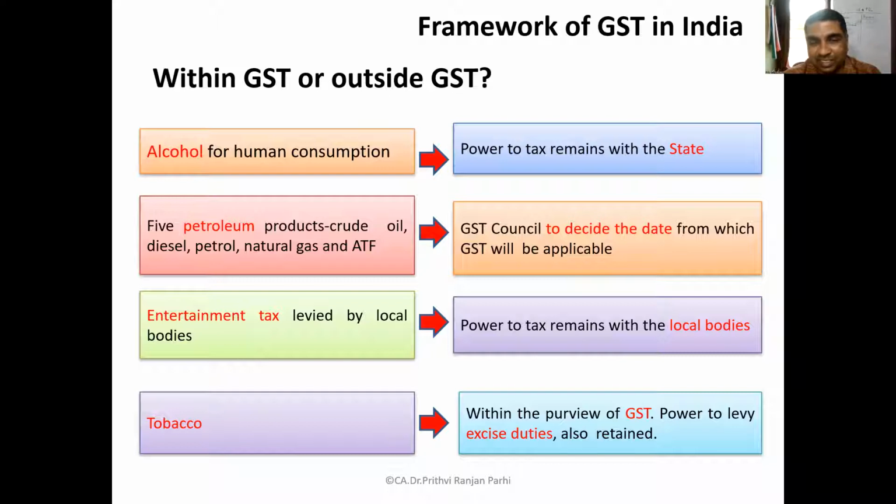Understood this? Can you repeat it? Are the five petroleum products still under the control of the state? It is written that the GST Council is to decide the date. As of now, the situation is that they may be included under GST. GST may be levied on them, but the GST Council has to decide. The Council has representation from all states, and they have to decide whether GST will be levied on that or not.